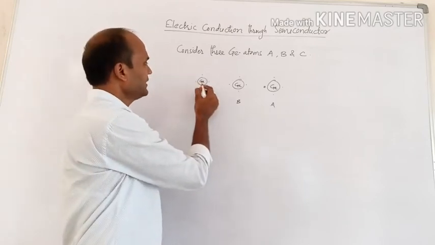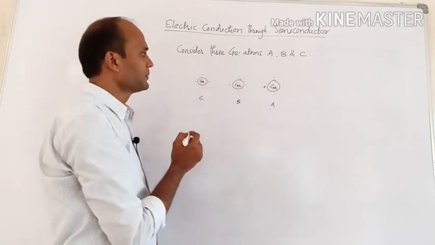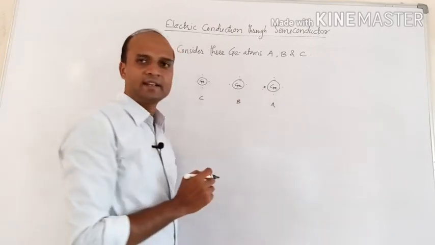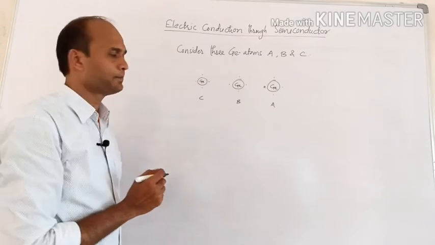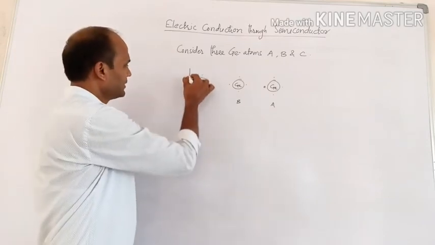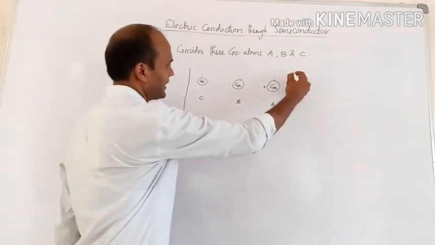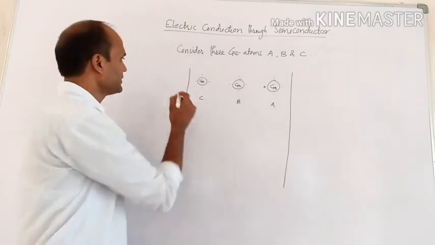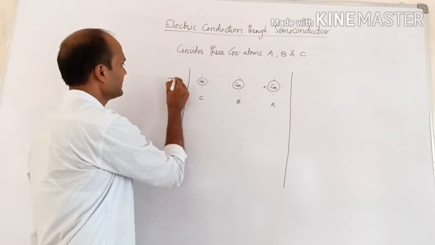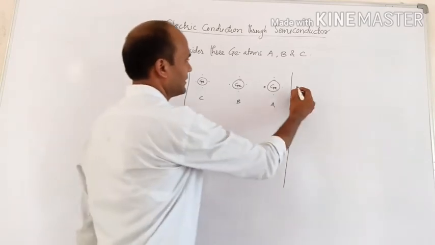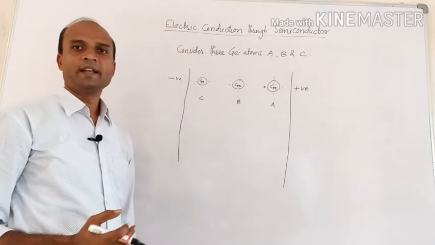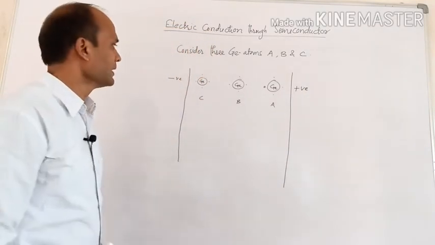Here the 4 dots indicate the valence electrons, and initially let me consider that a hole is present at atom A. Now if an electric field is applied to this crystal, and this is the negative plate and this will be the positive plate of the applied electric field.